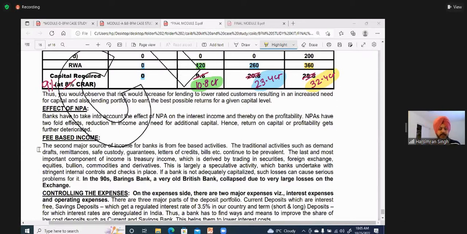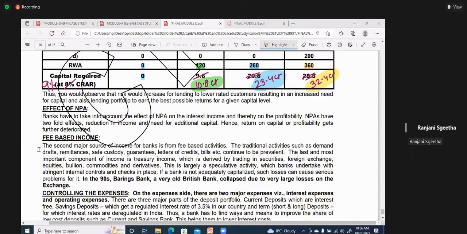Next, fee-based income. The second major source of income for banks is from fee-based activities. The traditional activities such as demand drafts, remittances, safe custody, guarantees, letters of credit, bills, etc. continue to be prevalent. The last and most important component of income is treasury income, which is derived by trading in securities, foreign exchange, equities, bullion, commodities, and derivatives.